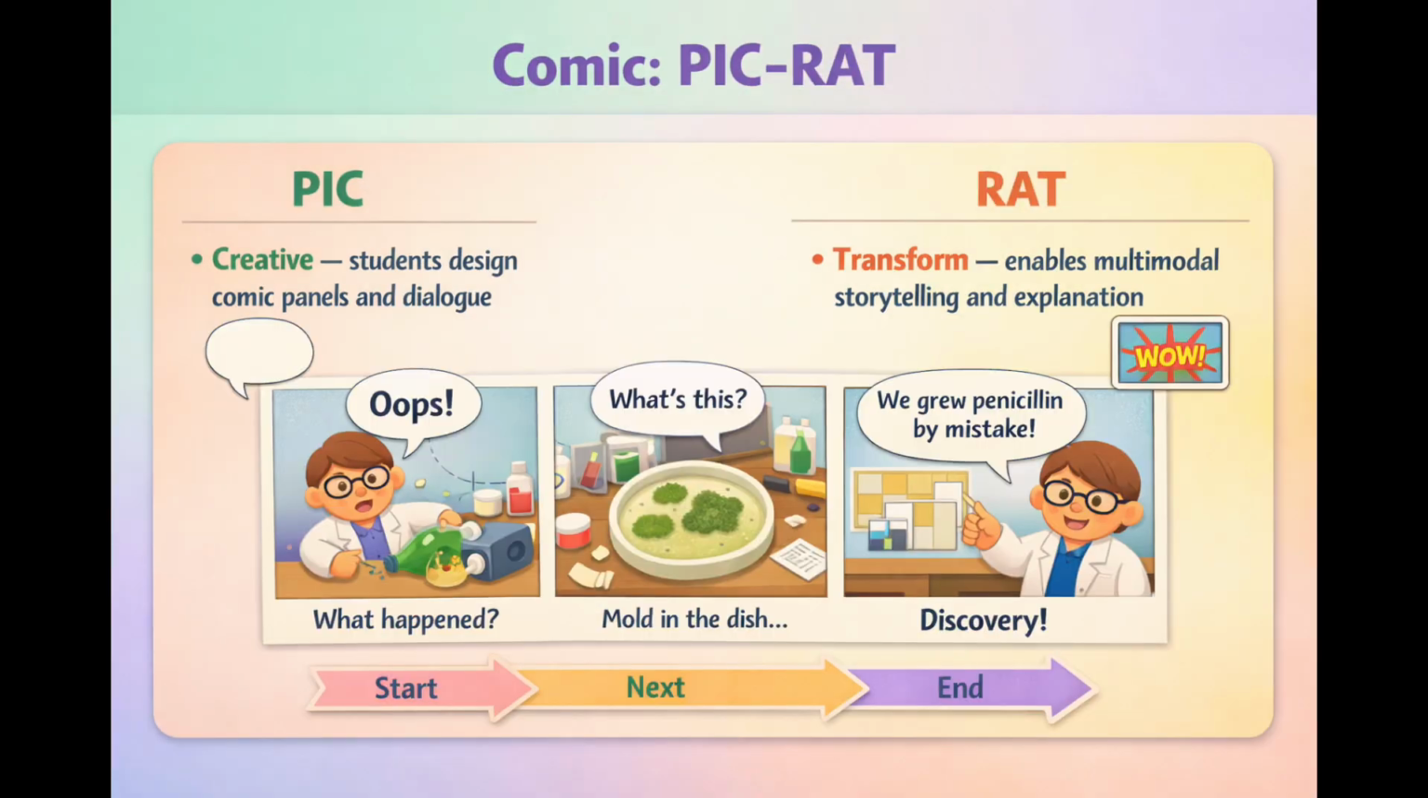Second, Pixton for the comic. Students create their own character, backgrounds, and dialogue. That's creative. But here, Pixton amplifies what they could already do on paper. It makes it faster, neater, and easier to change things. It's not a total transformation, but it's still a big improvement.